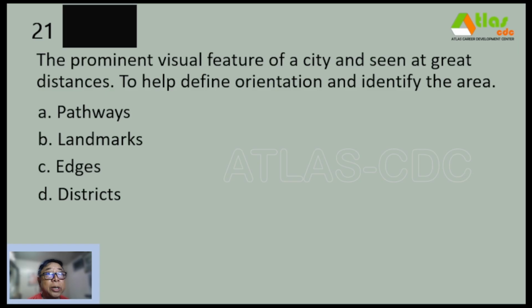Number 21. The prominent visual feature of a city and seen at great distances to help define orientation and identify the area. A. Pathways. B. Landmarks. C. Edges. And D. Districts.